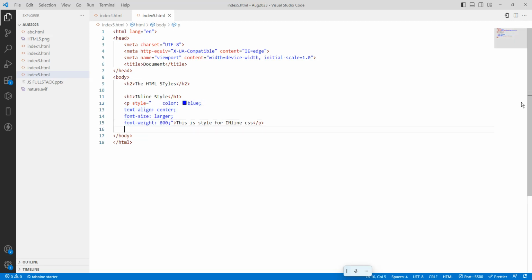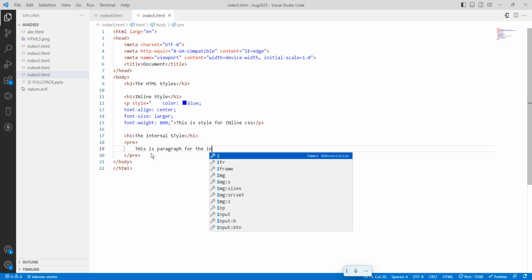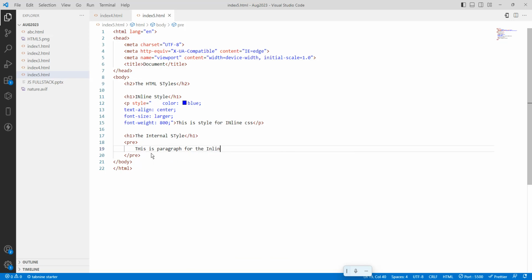The next is an H1, the internal style. So here I will take one more tag, something called a pre tag. We discussed the pre tag. Pre tag means it is going to display as it is. Okay. So here I will write, this is a paragraph for the internal.